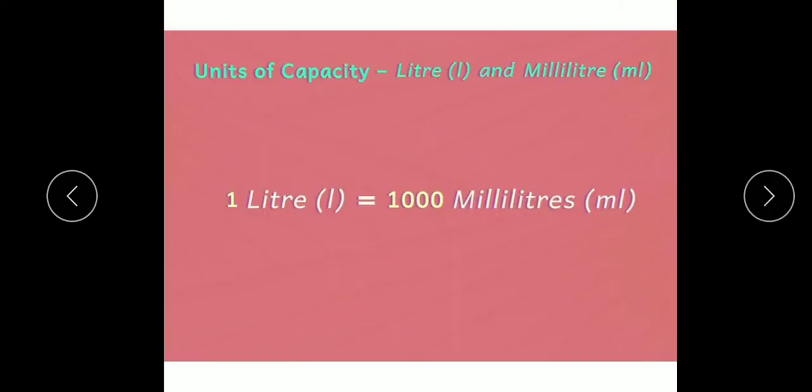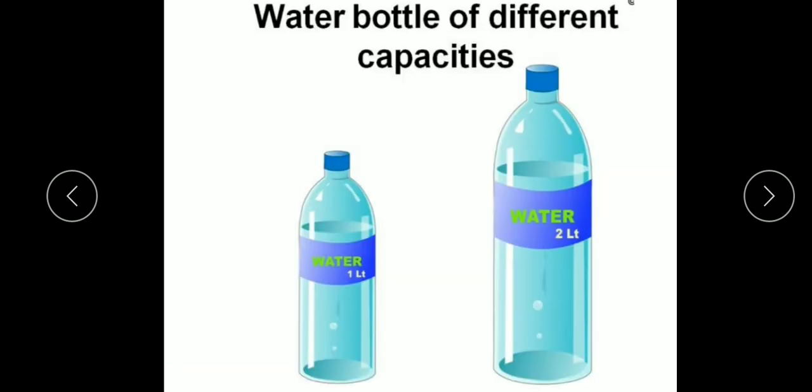See children, the units of capacity are liter and milliliter. The short form of liter is L and the short form of milliliter is ml. And children, 1 liter is equal to 1000 milliliters. It means 1 liter is divided into 1000 equal parts. So 1 liter is equal to 1000 milliliters.